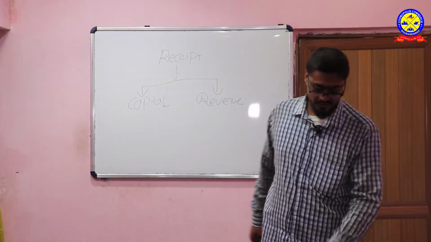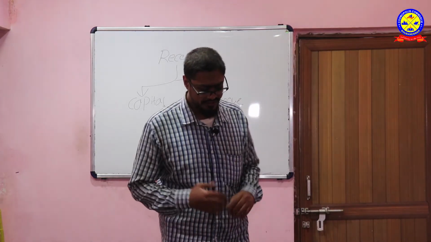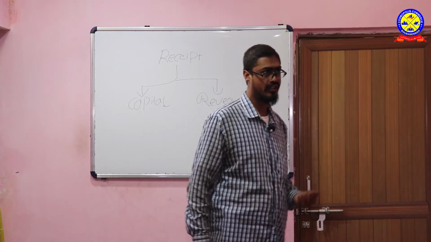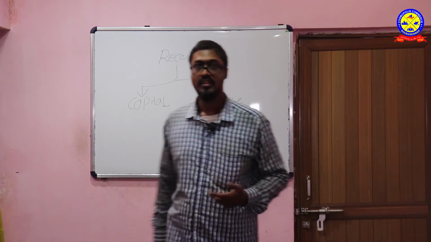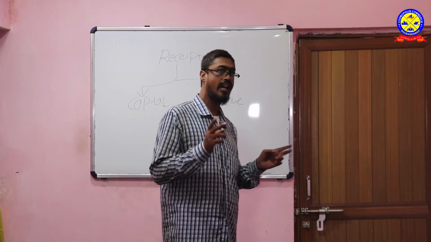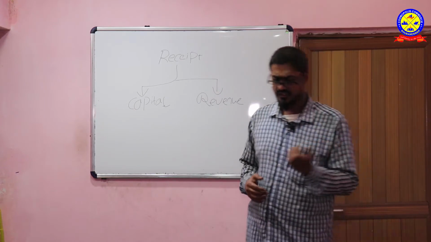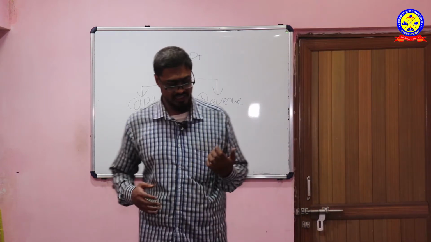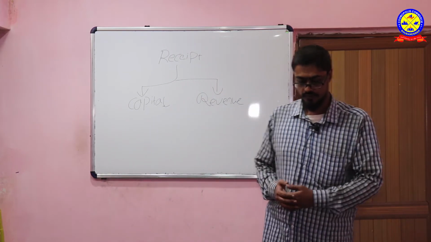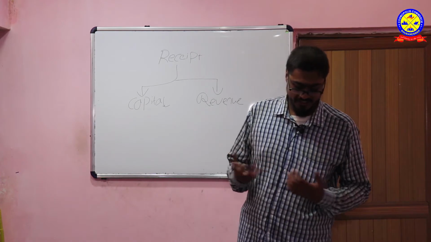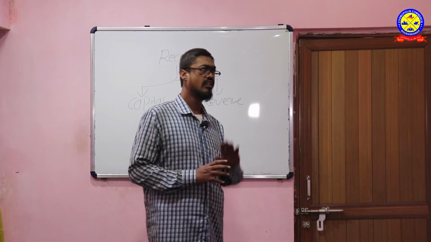Now the next term is trade receivable. Trade receivable is a comprehensive term. When I say comprehensive, it doesn't mean a single term; two terms are encompassed within trade receivables. Trade receivable is the sum total of debtors and bills receivable. When I say debtor, who is the debtor?